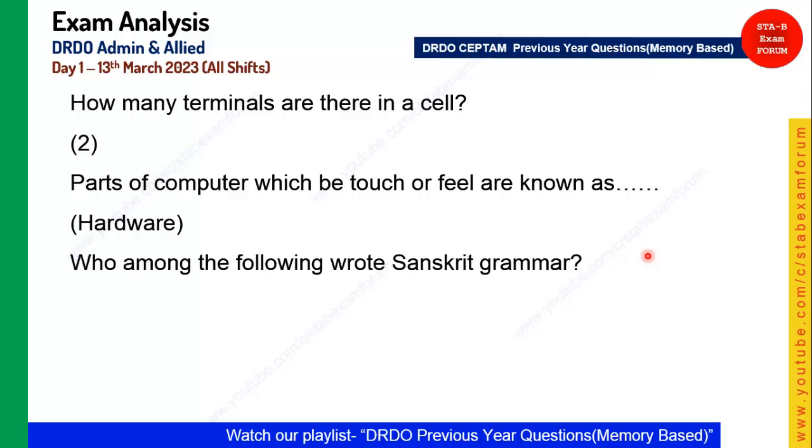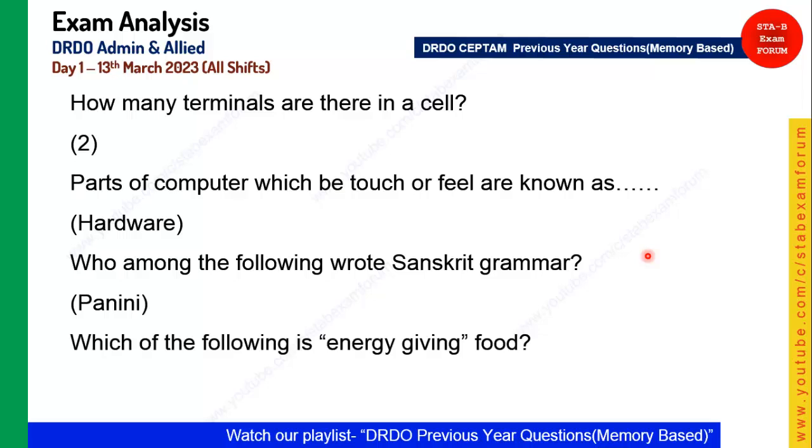It is from the book. Who among the following wrote Sanskrit grammar? Okay, who among the following wrote Sanskrit grammar? And the answer for that question was Panini. Okay, and Panini was the right answer. Student, those who have given Panini as their answer, they are right. And it is from the science, which of the following is energy giving food? As you know, carbohydrates are generally called energy giving foods.